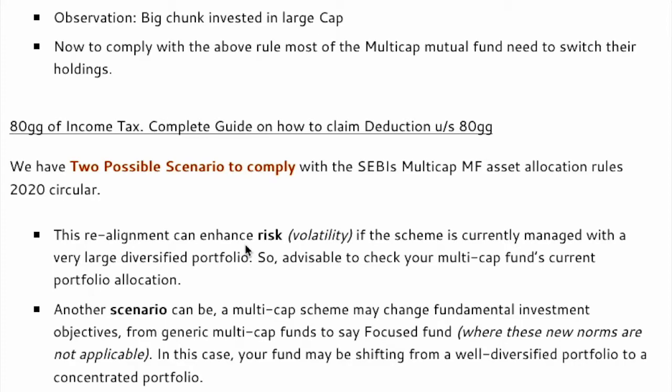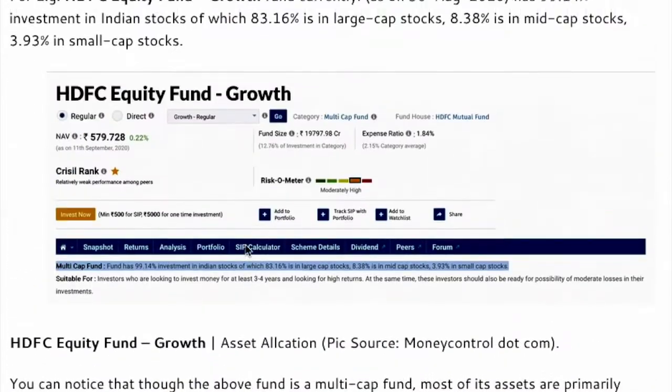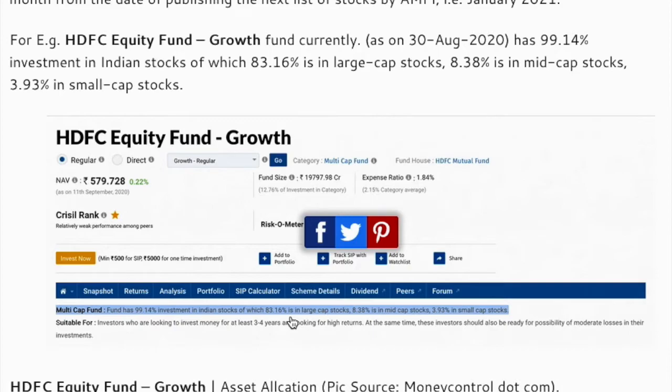Option two, they can change the name of their mutual fund, the categorization of the mutual fund, and add it into another mutual fund. What I mean is, suppose let's take the example of Kotak mutual fund or HDFC. HDFC can already have 83% in the large cap, so they can simply merge it with their other large cap equity fund and recategorize it into the large cap fund.